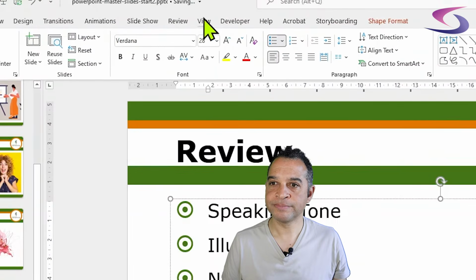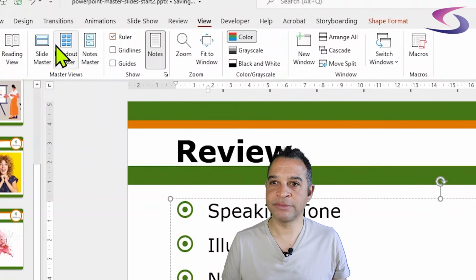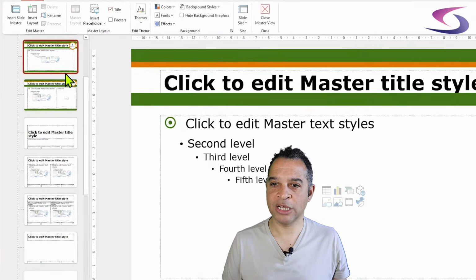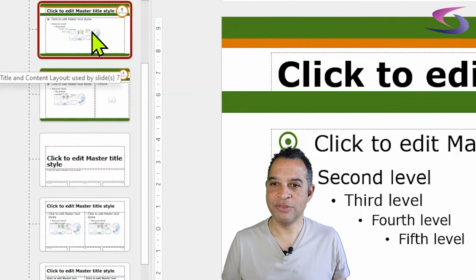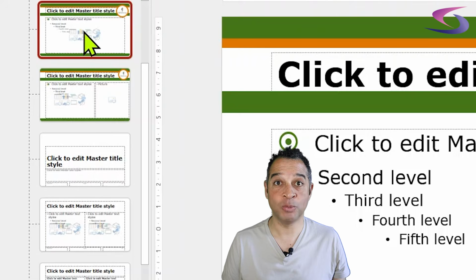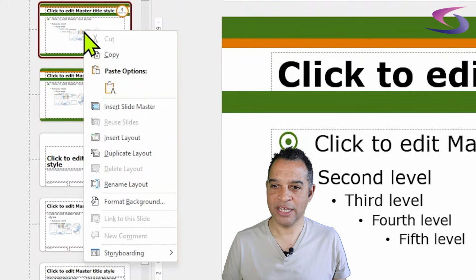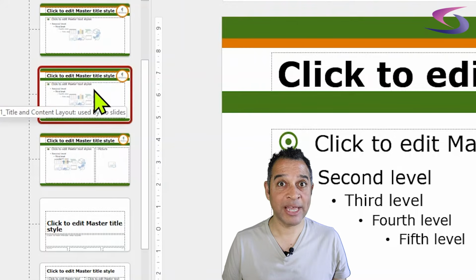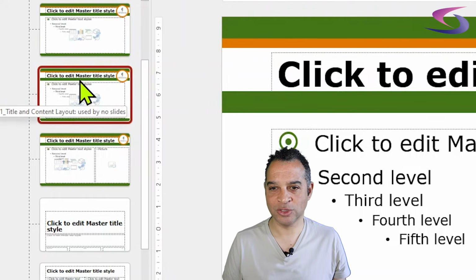So if we go to view and then slide master, that's good. And then what I want to do is I want a smart art one. So I'm going to take this content one just here and duplicate it. So right click and go down to duplicate layout. And then just so I don't get confused, I'm going to rename this one, the one I've just duplicated, the title and content layout.